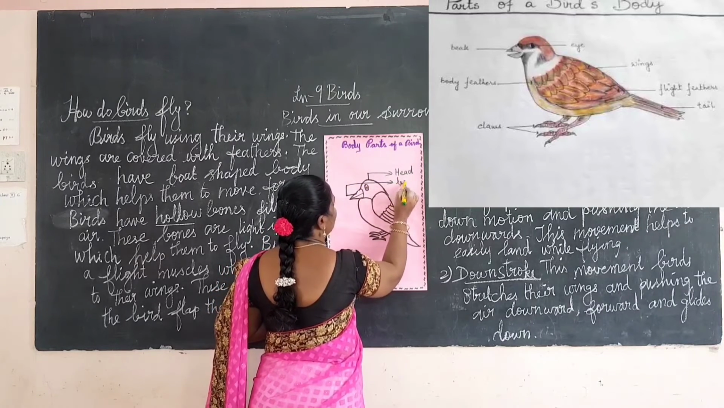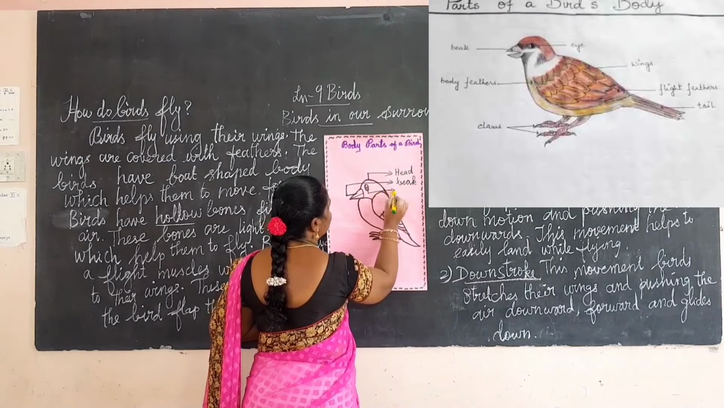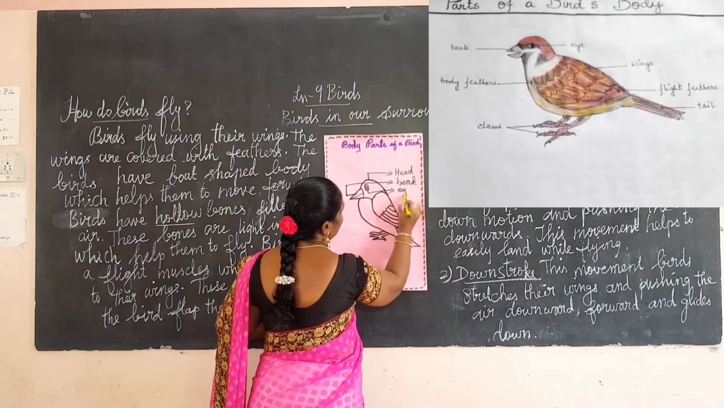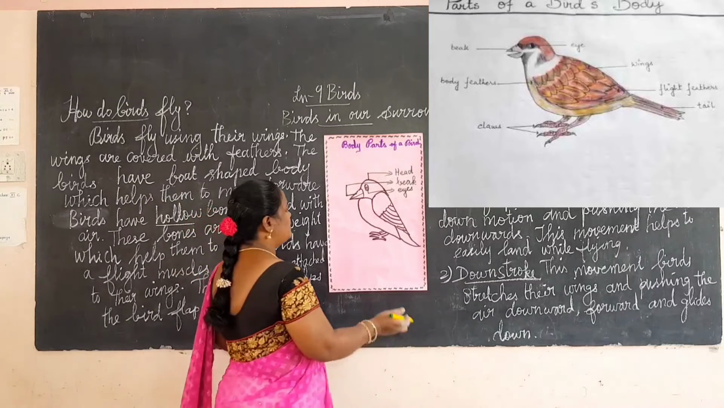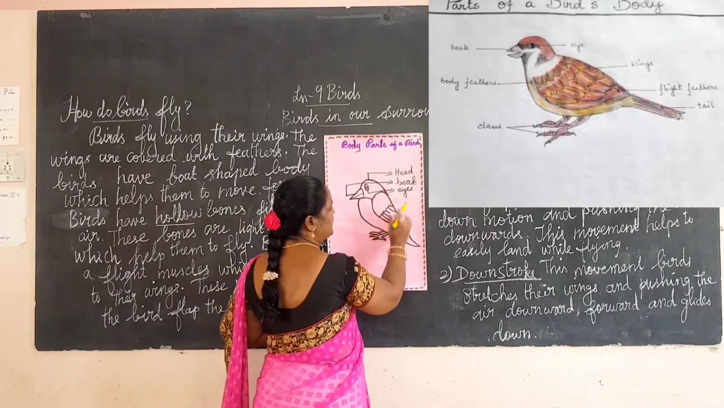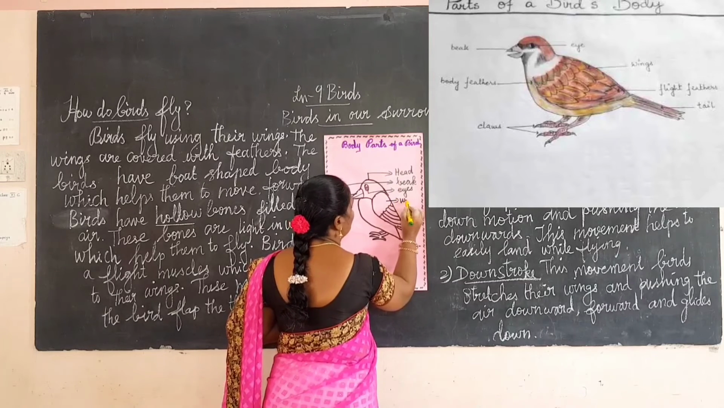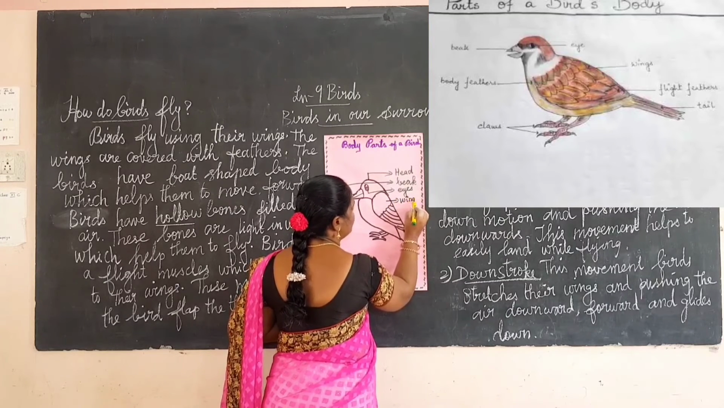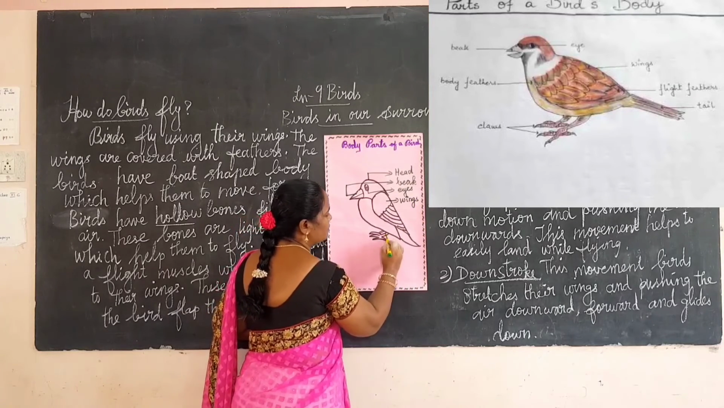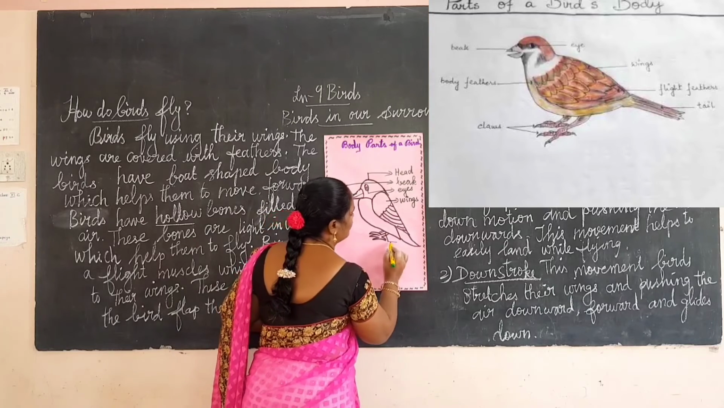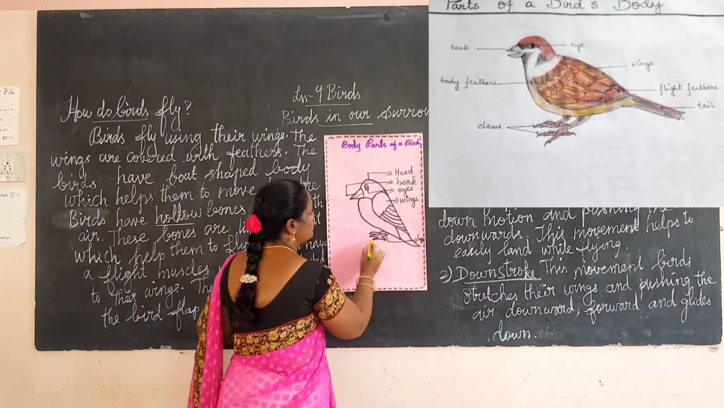This one is a beak. And then next, this one is eyes. How many eyes do birds have? Birds have two eyes. And then this part is the wings, the bird's wings. Spell the word wings: W-I-N-G-S, wings. And then this one is a leg.